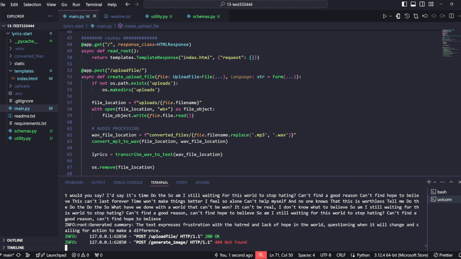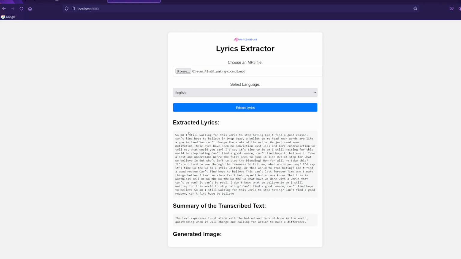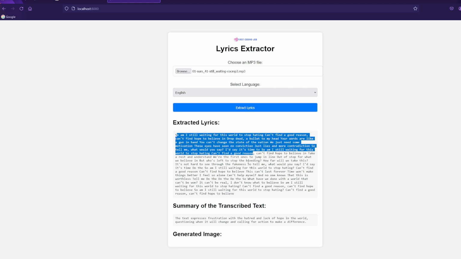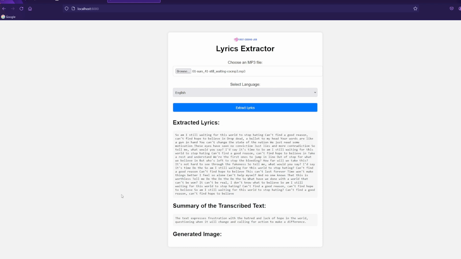So now what we're trying to do is create an image that's inspired by this one sentence. And just to make sure, I can see that the backend has successfully done everything that I wanted, but I want to see whether it has all been displayed accordingly in my front end. And as you can see, it has, exactly how we expected. In the extracted lyrics box, we see the lyrics from the song that I uploaded, and in the summary, we see our sentence again.